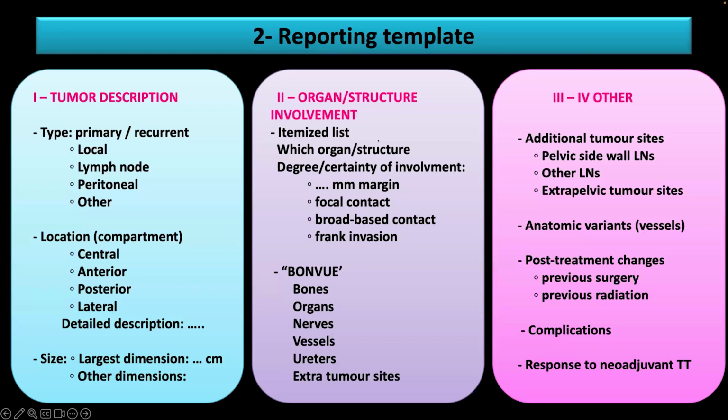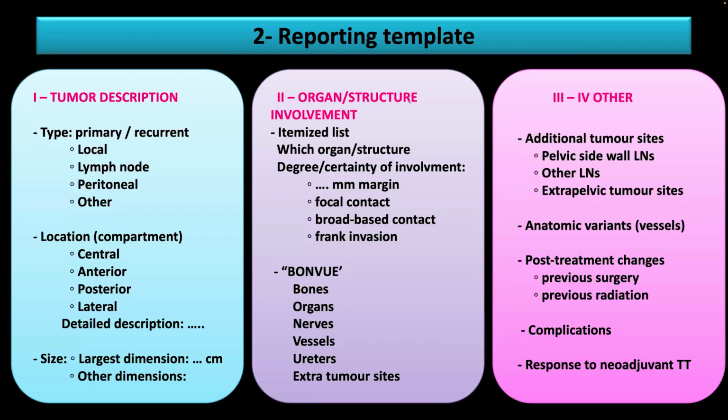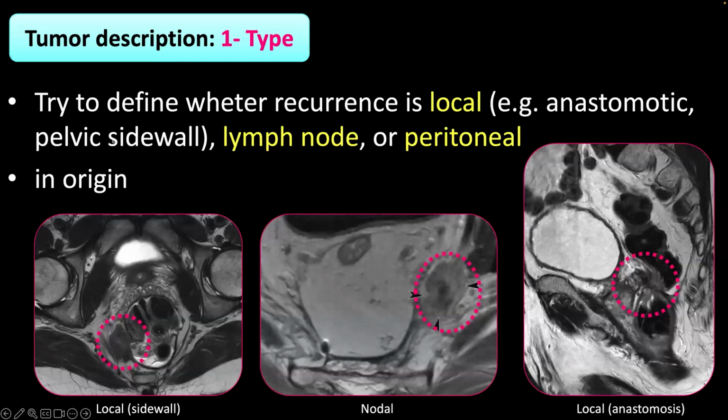Then we look at the reporting template, and we divided this into 3 to 4 parts. First, the tumor description, then what is involved in terms of organ and structural involvement, and the additional findings. So let's talk first about this reporting template. This is what we propose in the guidelines. And we start with the tumor description. The tumor description we divided into 3 parts.